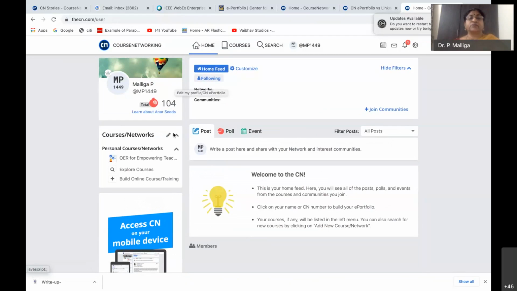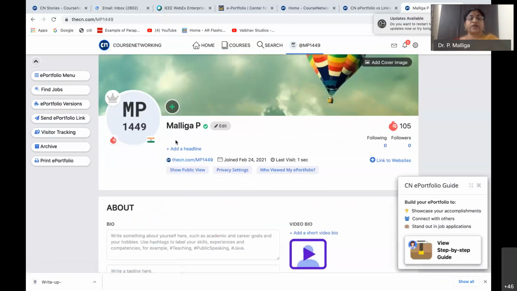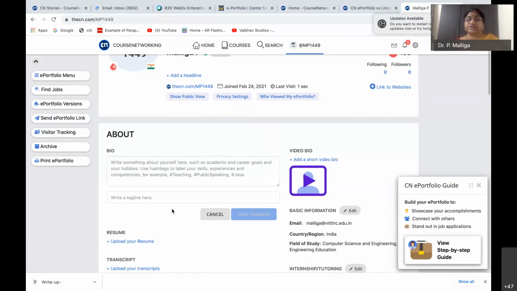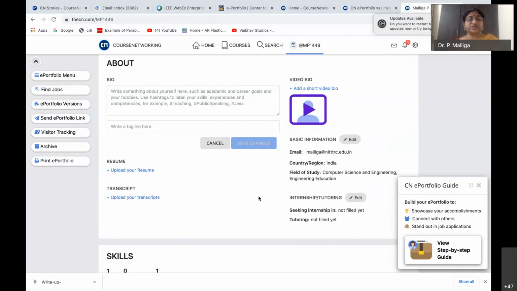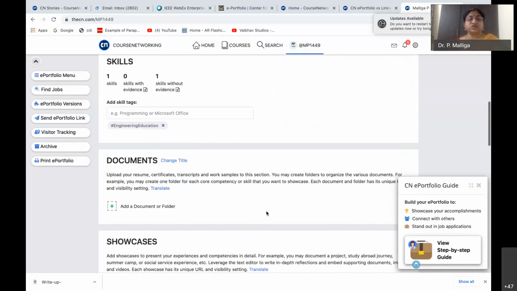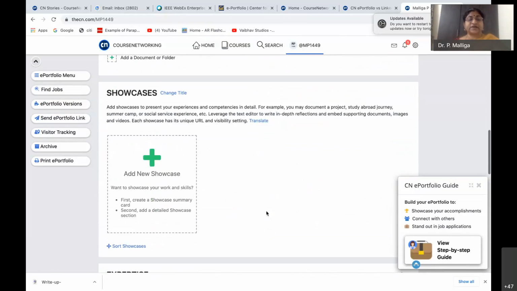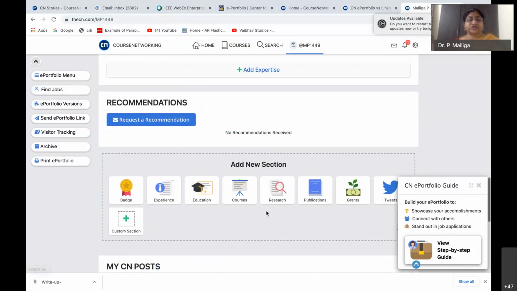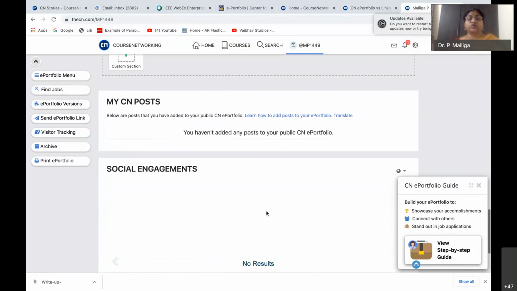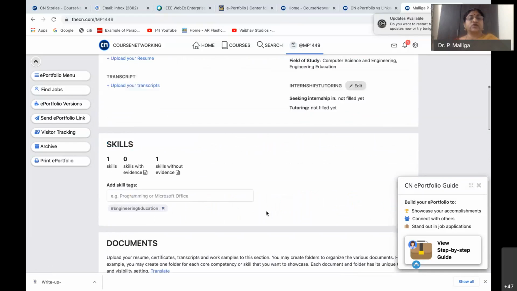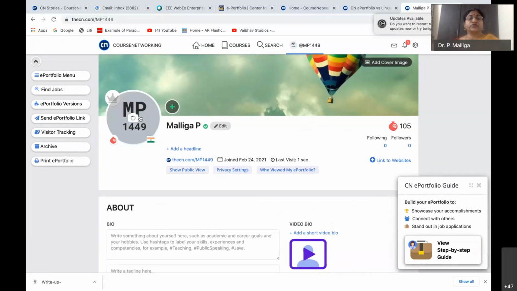You can edit this one, post, or okay, let me just click on this. See here, now you can add a headline for yourself. You can give your biodata, all these things, the basic information, whatever I said, all these skill sets, documents, showcases, everything, expertise, and additional sections. So this is how you have to do it, right? So we just click on this one. You can put your photograph, you can put your tagline. Okay, show public view, privacy, and all those things.